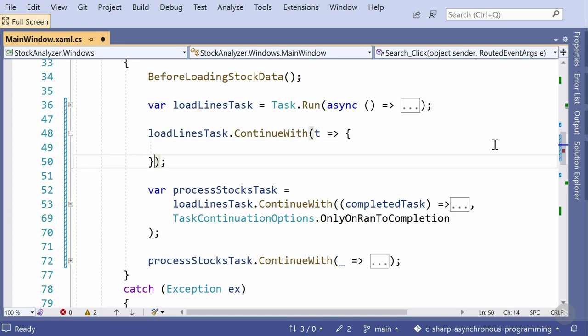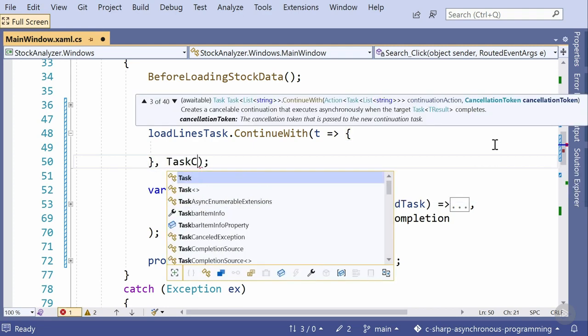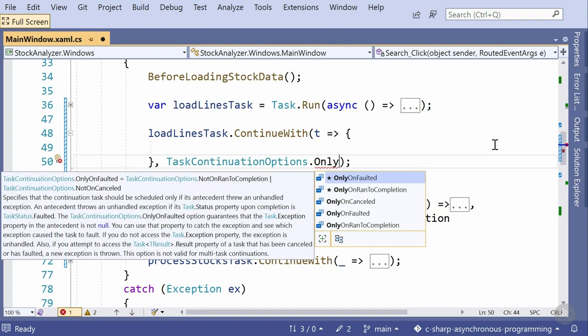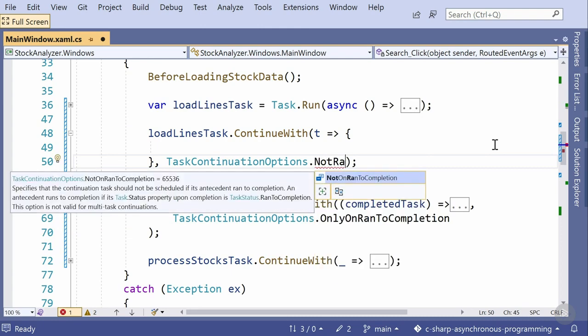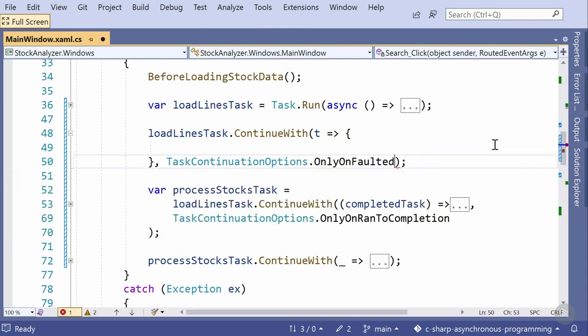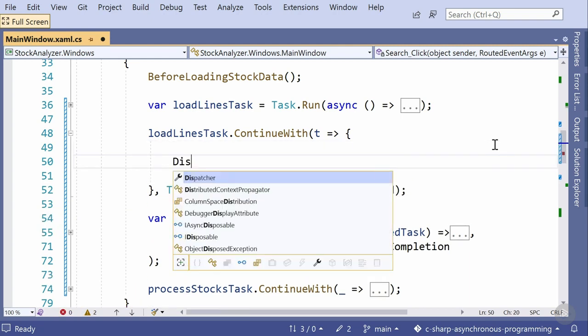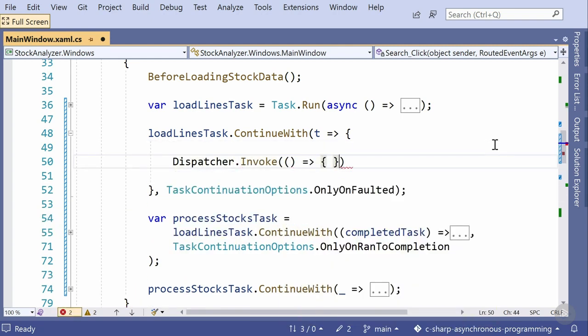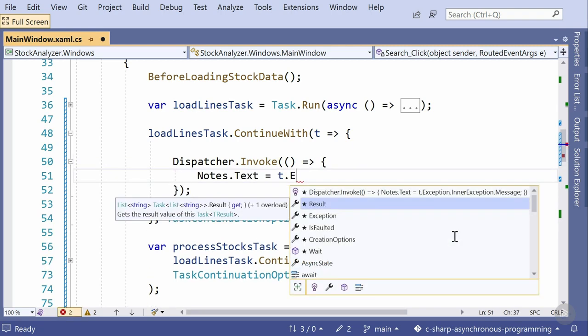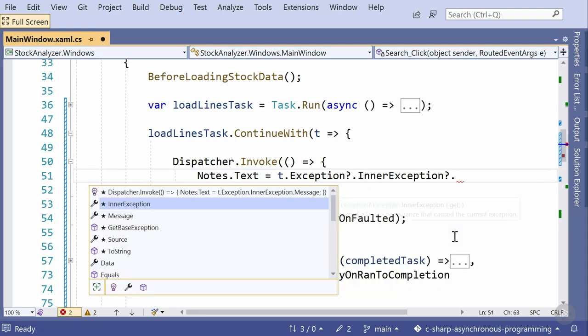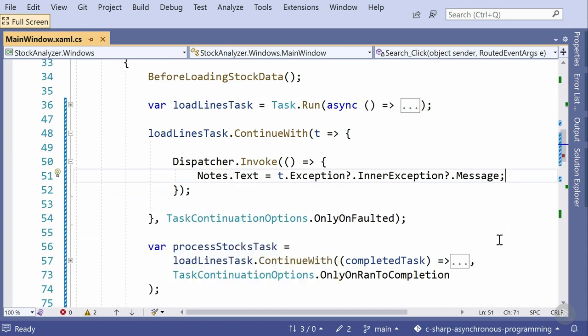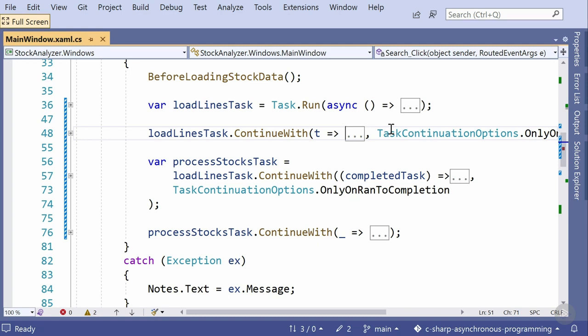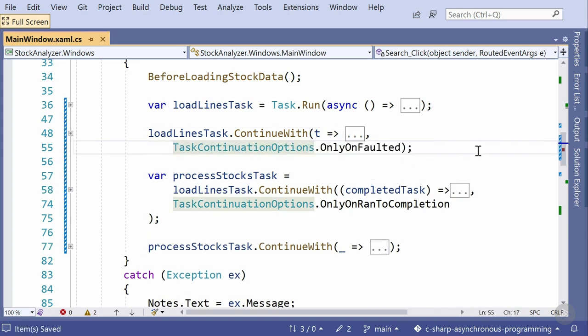If we explore the task continuation options, we could use OnlyOnFaulted or NotOnRanToCompletion. Let's go with OnlyOnFaulted for now. There's no specific continuation that adds a note to the application with the message of the inner exception. This will only execute if there was a problem completing the task. You could have multiple continuations attached to a task that runs for the particular purpose. You could control if one or more of these would execute depending on different scenarios using the task continuation options.